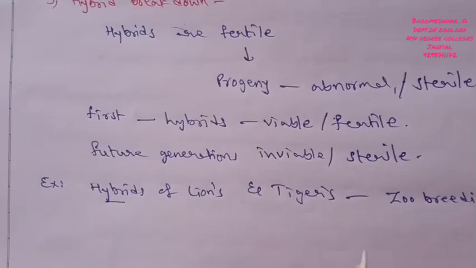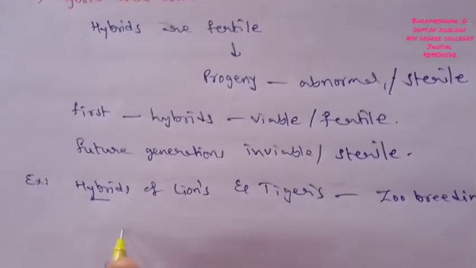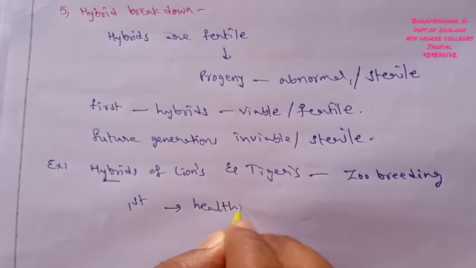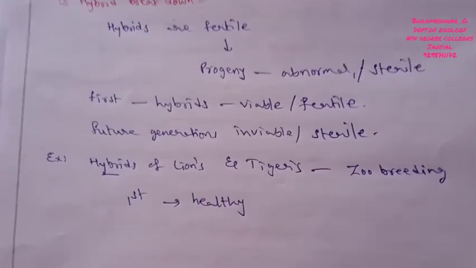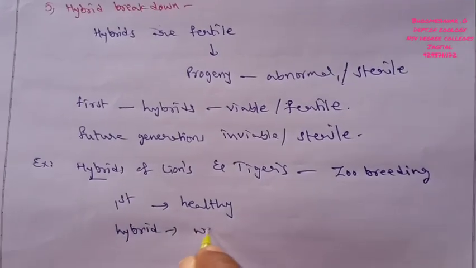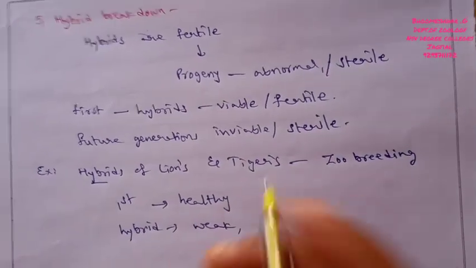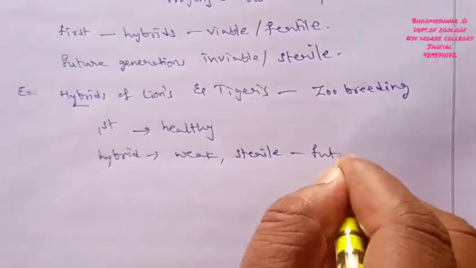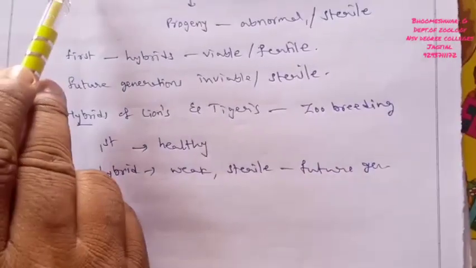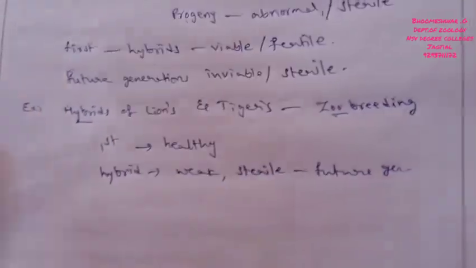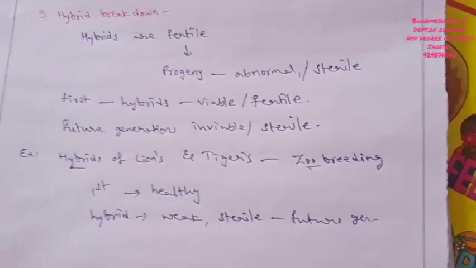In these breeding programs the first generations are healthy, but the hybrids become weak and sterile in future generations. So this is suitable for the hybrid breakdown process. This is post-mating isolation.